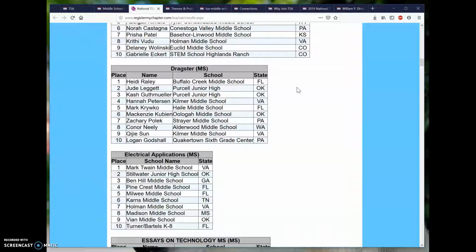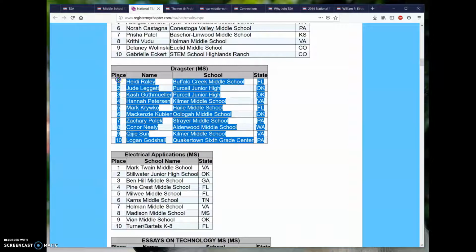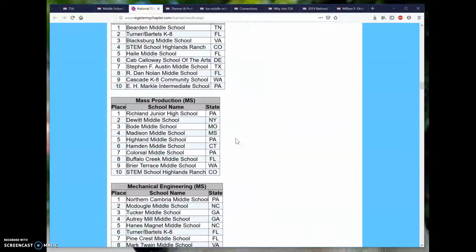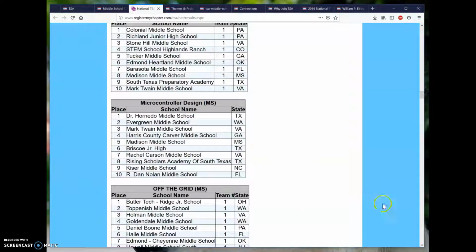So think about these things, take a look at your competition, because these are the people that you are going to want to outcompete to take first place. I don't see any Idahos represented along any of these lists, so there's a lot of opportunity for us.